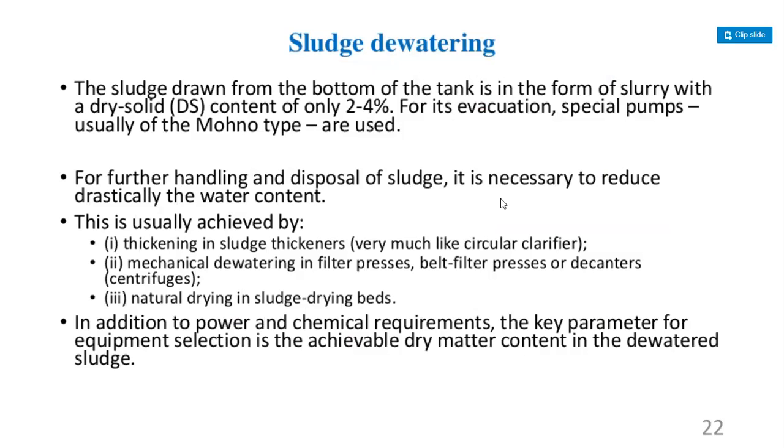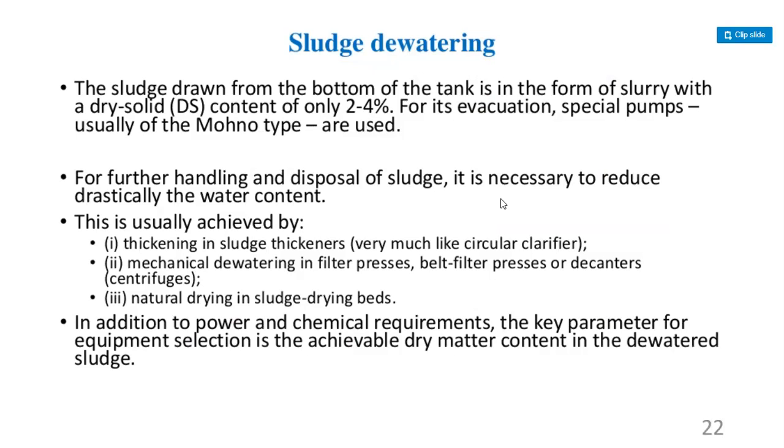So, sludge dewatering. The sludge drawn from the bottom of the tank is in the form of slurry with a dry solid DS content of only 2 to 4%. For its evacuation, special pumps, usually of the monotype, are used. For further handling and disposal of sludge, it is necessary to reduce drastically the water content.